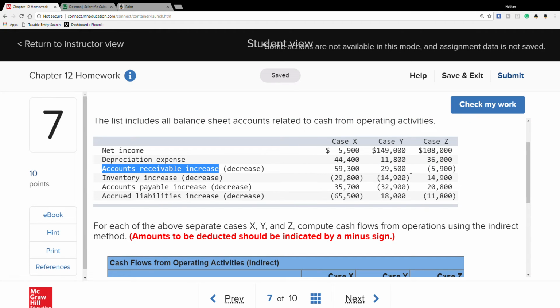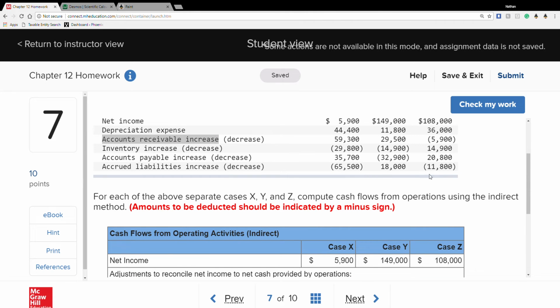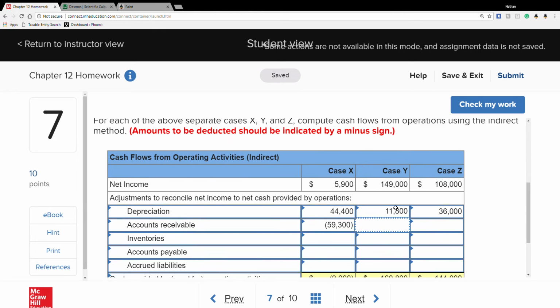Notice it indicates an increase with a positive, decrease with parentheses. So what's this? When we're looking at operating and it's a current asset, it's going to do the exact opposite. So an increase is actually going to be deducted, while a decrease is going to be added. So here we have 59,300. That will have to be deducted because it's an increase of a current asset, 29,500.